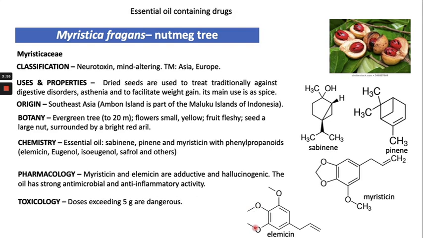And then elemicin. Elemicin and myristicin are phenylpropanoids. Why are they phenylpropanoids? Because they contain the phenyl ring as well as the propanoid carbon 2 and 3 chain. The pharmacological activity of these compounds is addictive and hallucinogenic activity, and the oil has strong antimicrobial and anti-inflammatory activity.